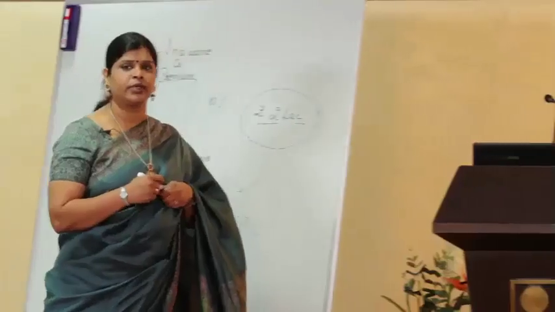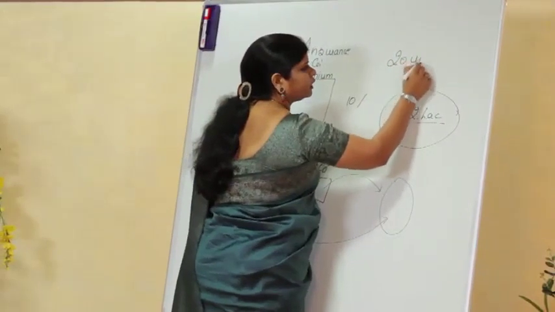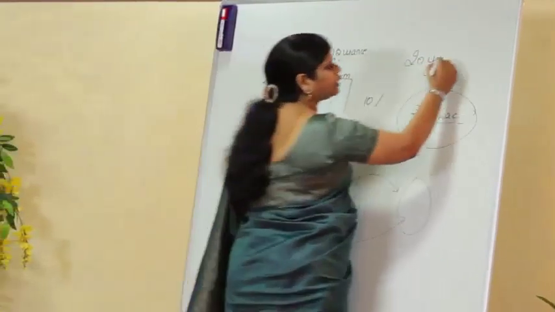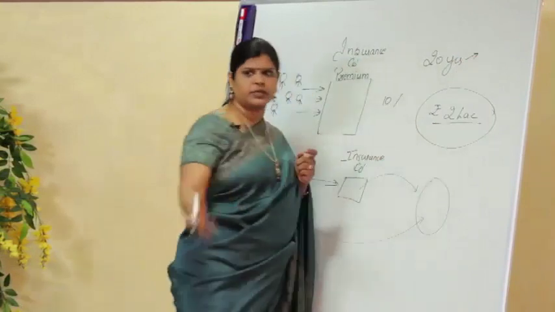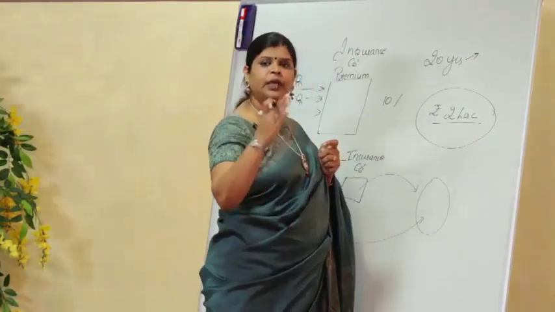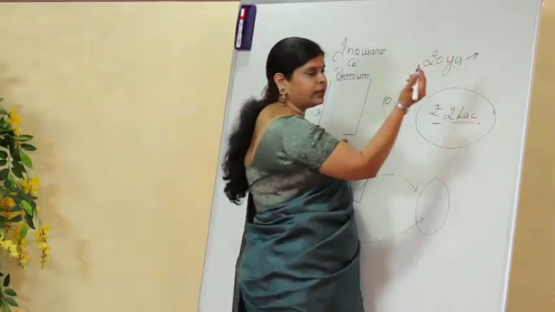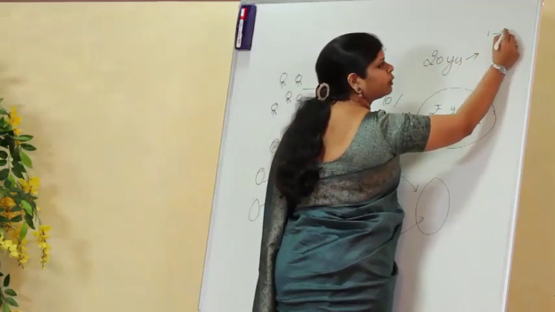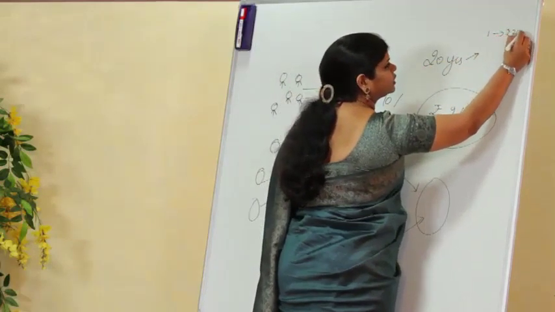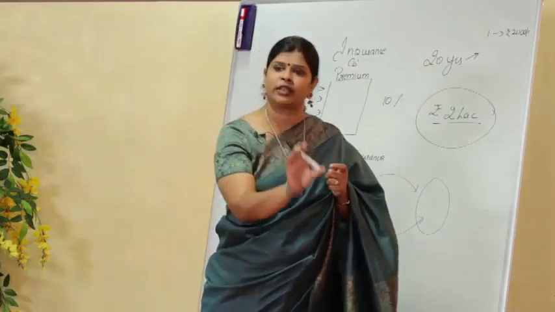Now let's say under term assurance, I have taken a policy for 20 years, right? And I pay a premium. The premium is pretty low in case of term assurance policies. I pay the premium on a yearly basis. So I have taken it for 20 years. In the first year when I pay the premium, let's say the premium is 2,000 rupees. Now that 2,000 premium has covered my life only for that year.